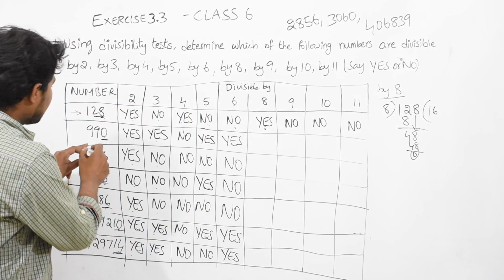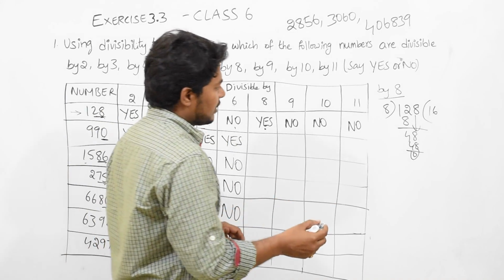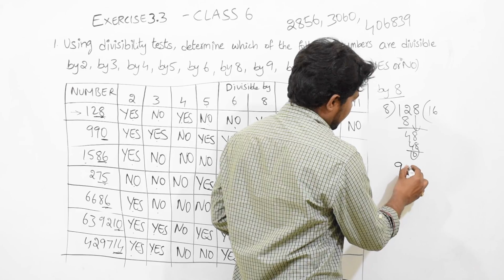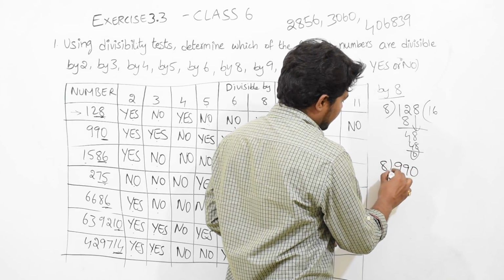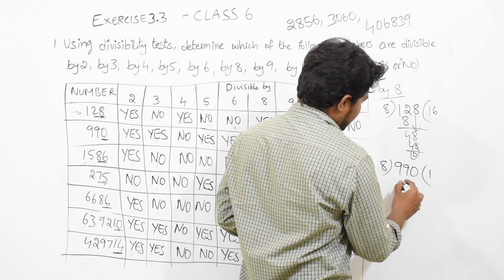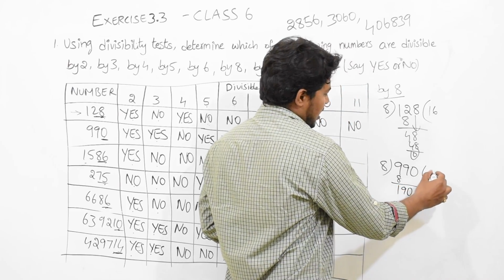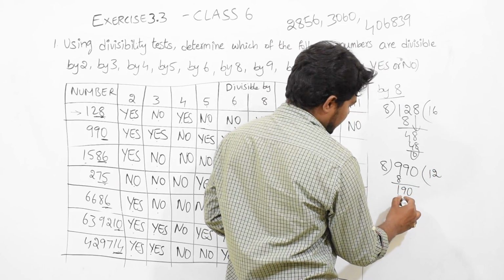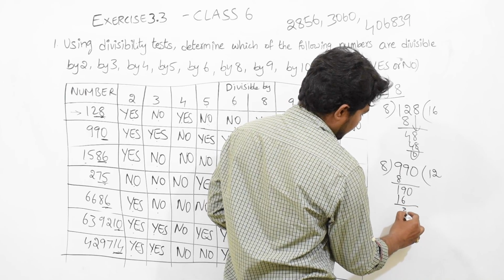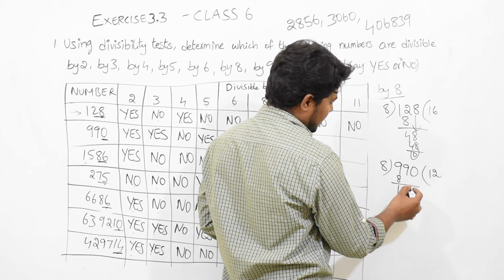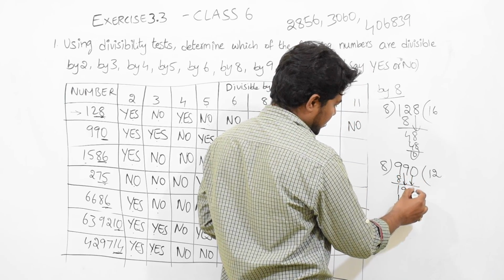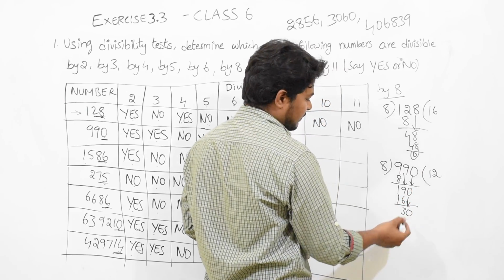Okay, take this number 990. We divide 990 by 8. 8 ones are 8. Remainder is 1, then 9, 0. 8 2s are 16. It's 3, 0. Why? Because every time we bring down these numbers, right? You know this concept of division.